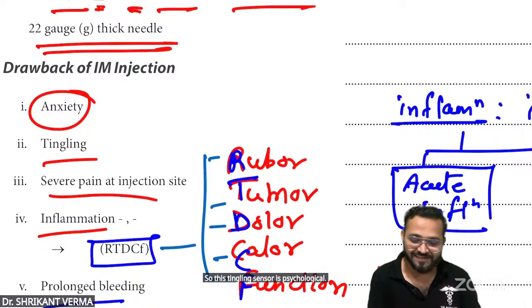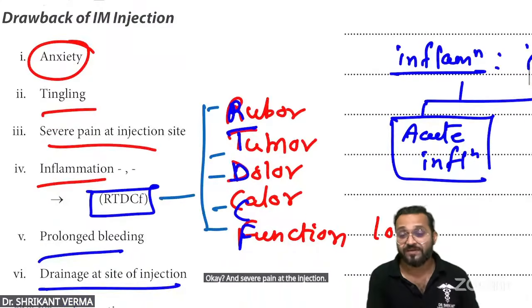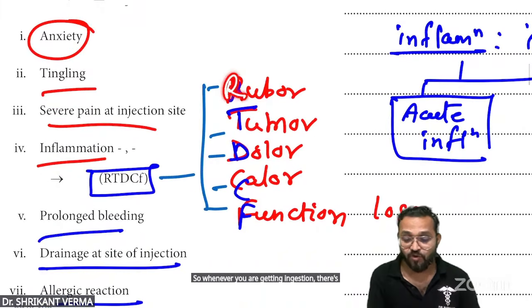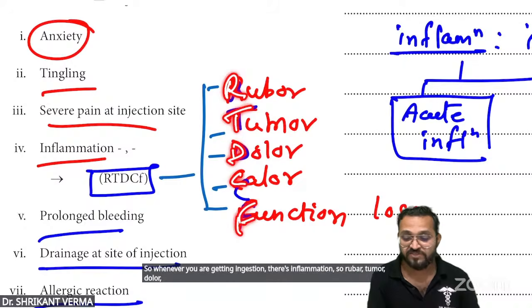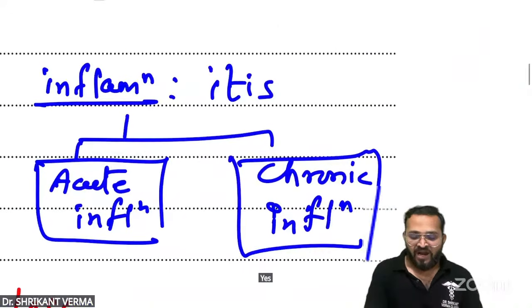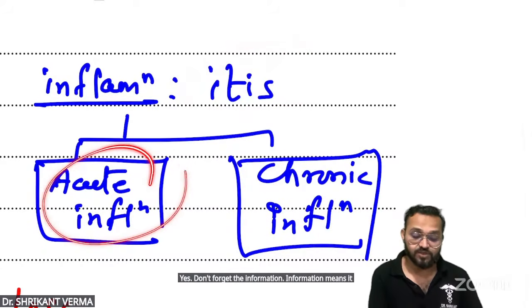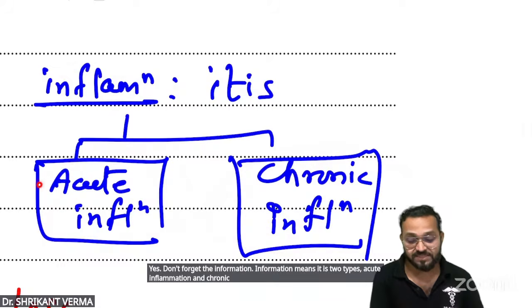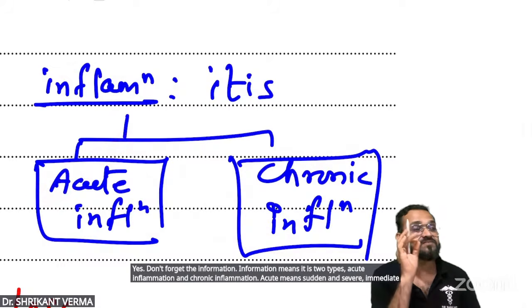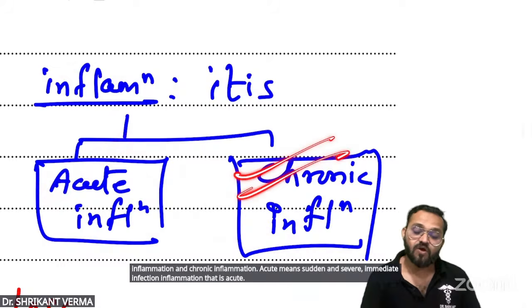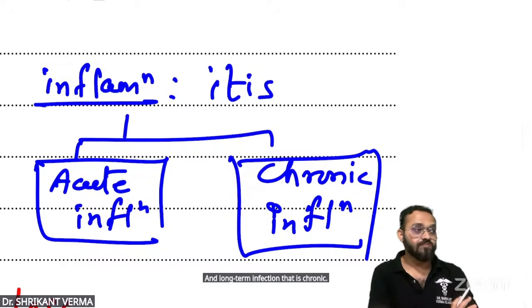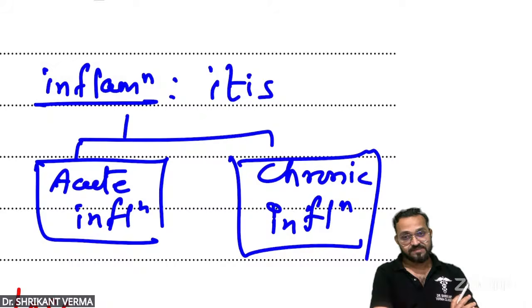Okay, and severe pain at the injection. Whenever you are getting an injection, there is inflammation. So rubor, tumor, dolor, calor, functio laesa. Don't forget the inflammation. Inflammation means itis. Two types: acute inflammation and chronic inflammation. Acute means sudden and severe, immediate inflammation, and long-term is chronic. Is it okay?